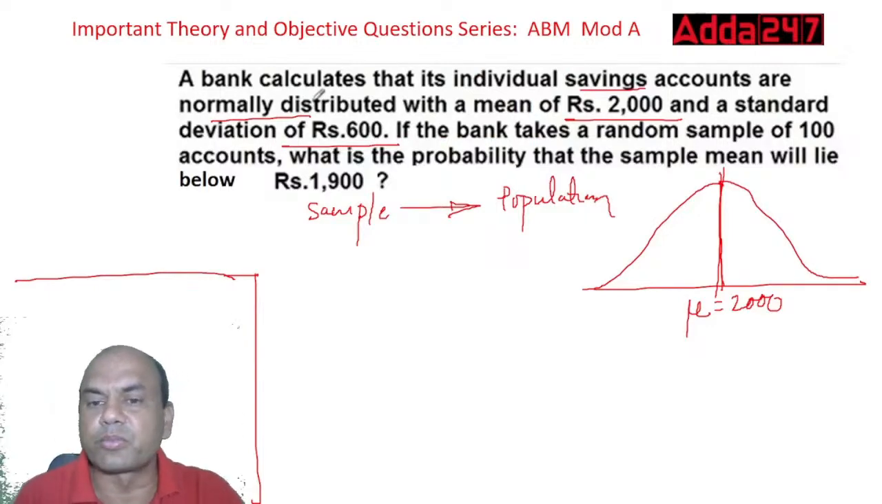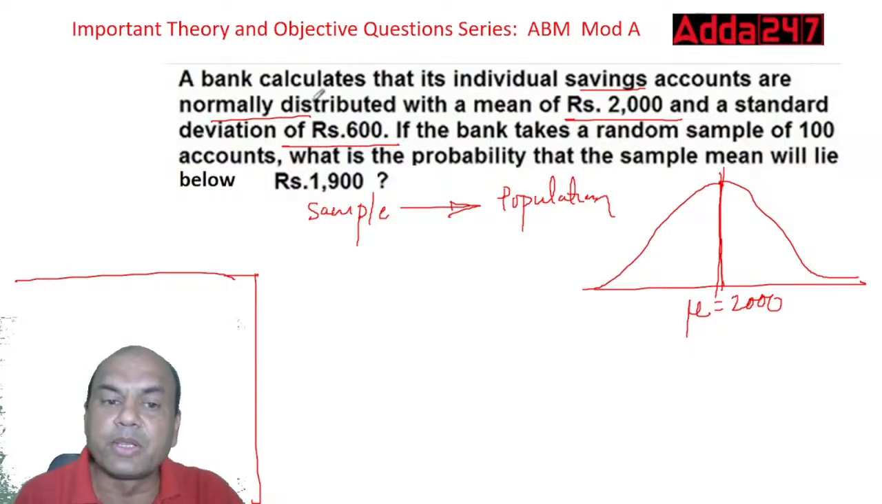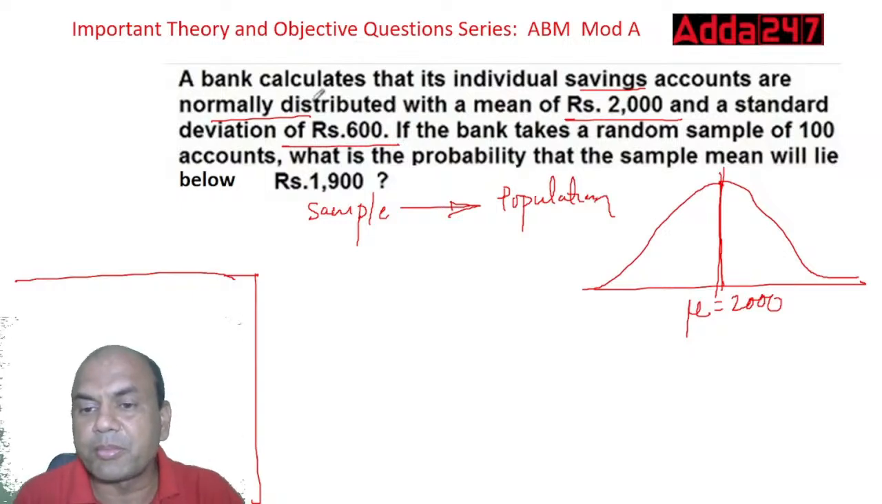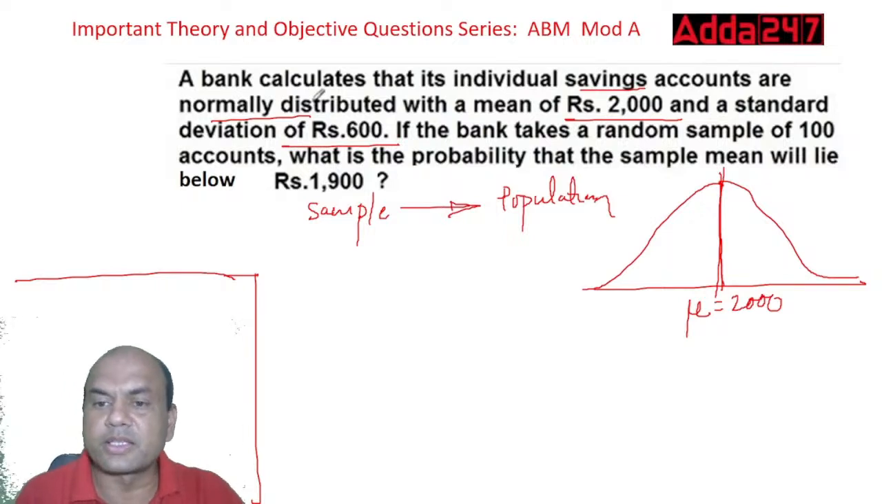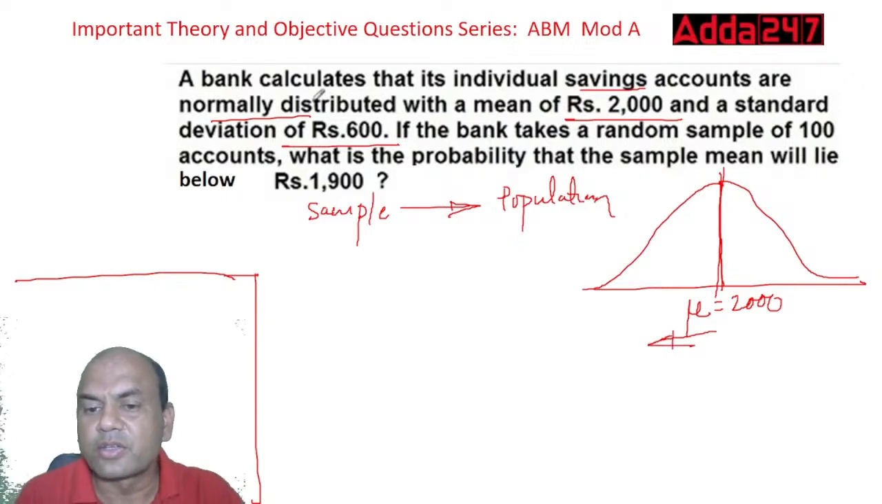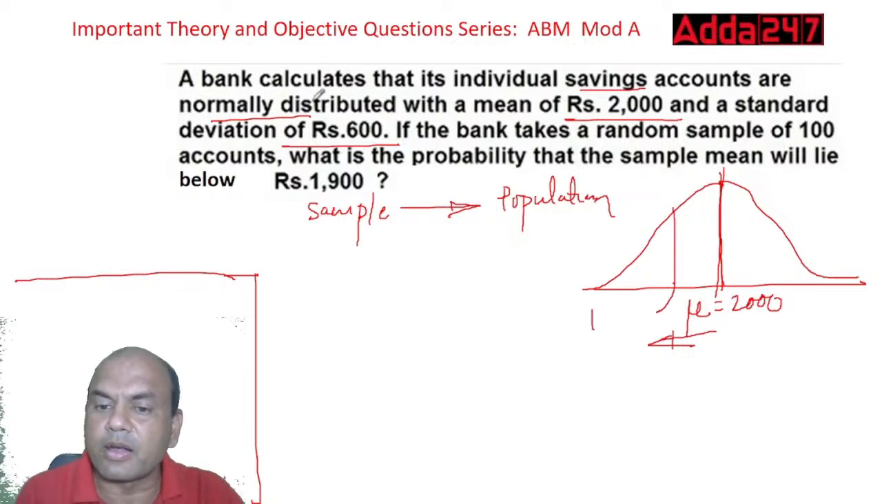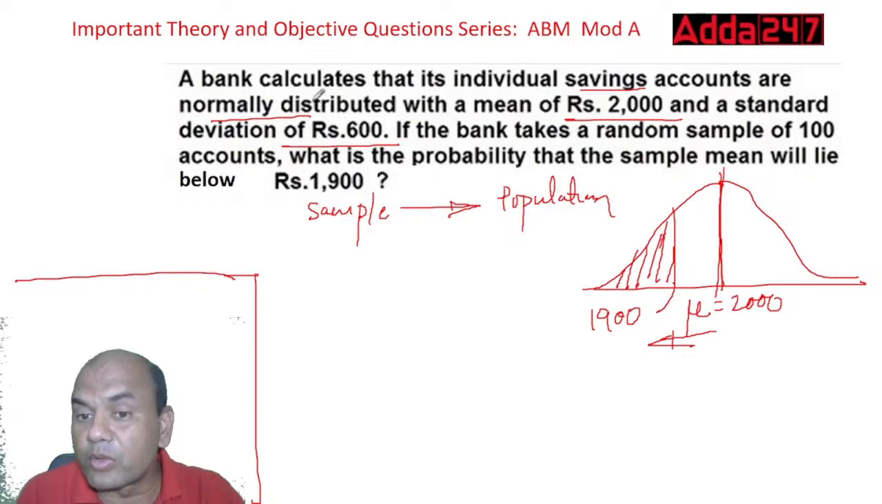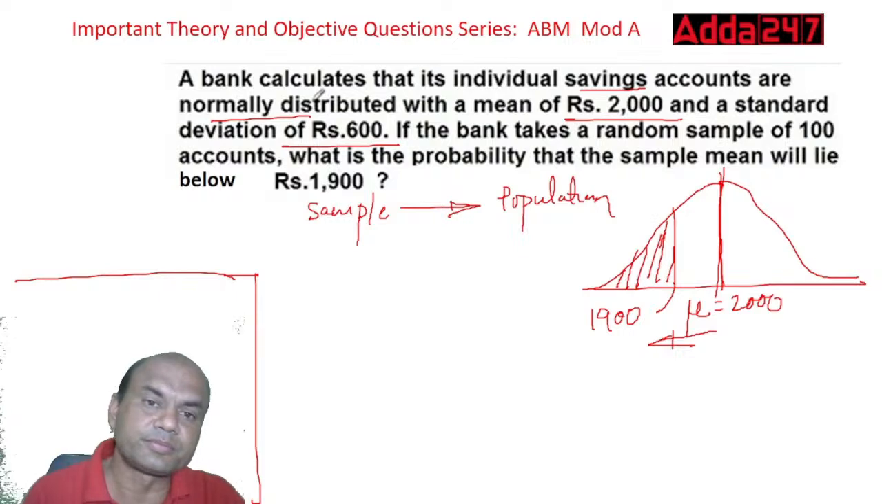They have asked the probability that the sample mean will lie below 1900. What do we mean by below 1900? Look at this. This is mu, 2000, so the left side will always be less than 2000. So 1900 will lie somewhere right here. We want below 1900, so we want this area below 1900. This is the basic answer we require.